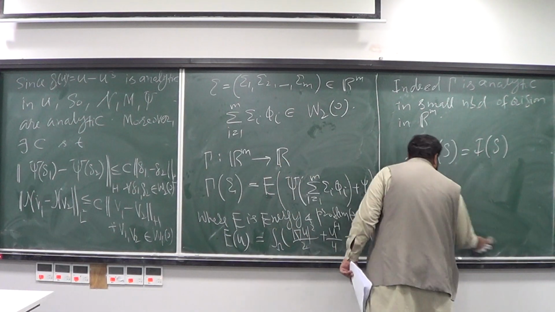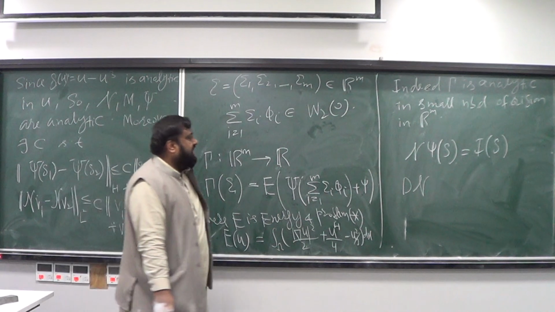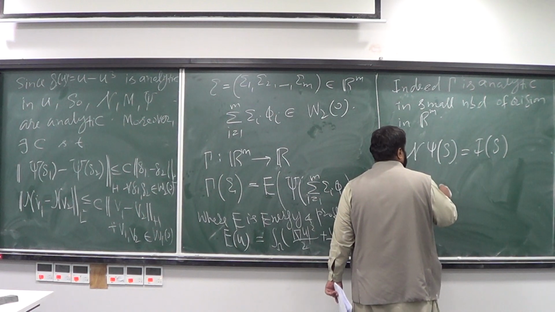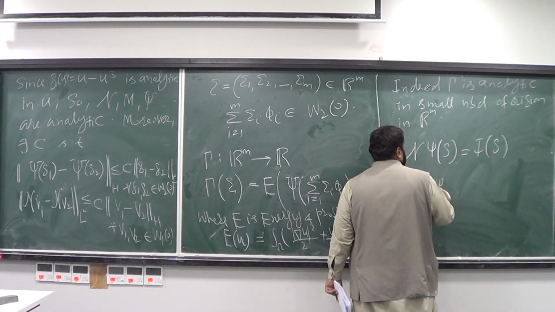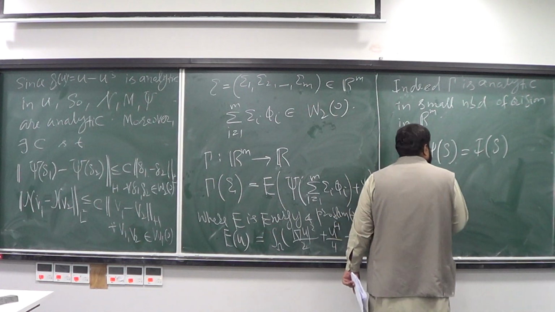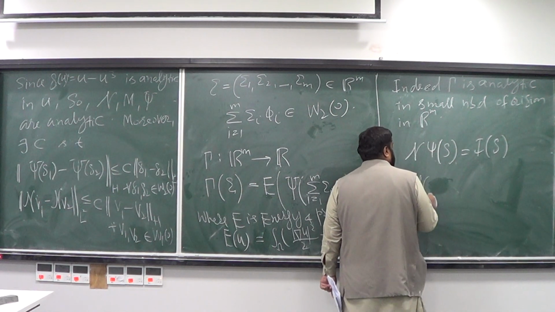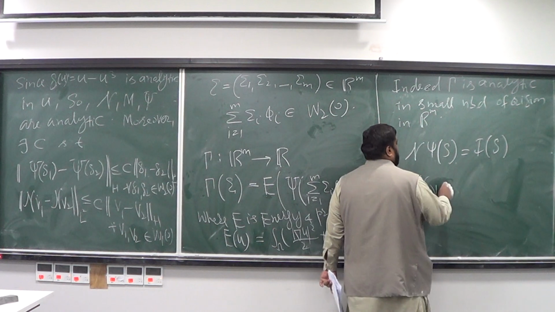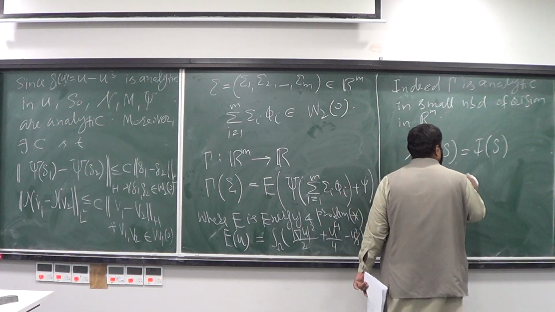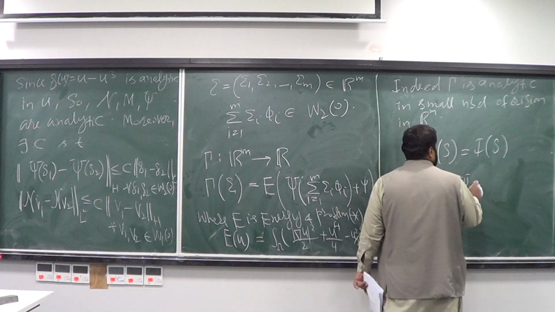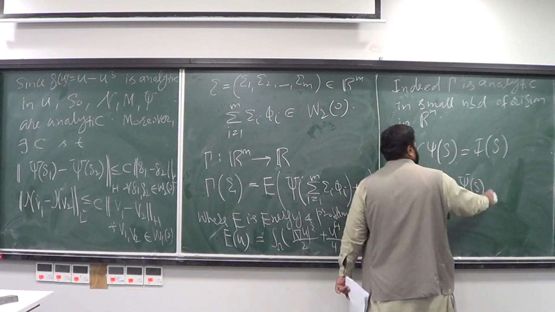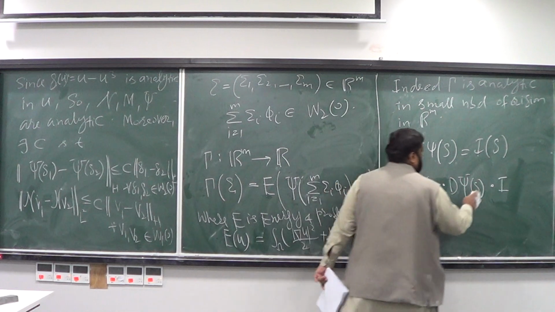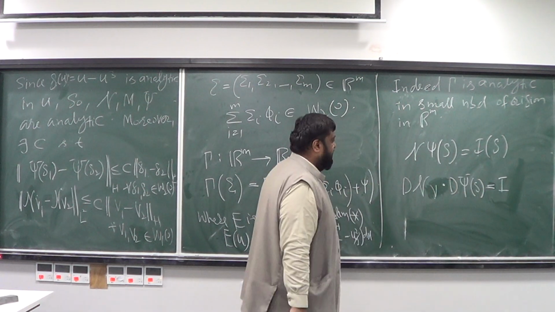I can apply a similar result and get that the Fréchet derivative of n psi operated onto some g, you can write as the Fréchet derivative of n operated onto some v, which is the output of psi of g, composed with the Fréchet derivative of psi operated onto g. And this composition is going to be identity, because the Fréchet derivative of identity, which is a linear map, is also going to be identity actually.